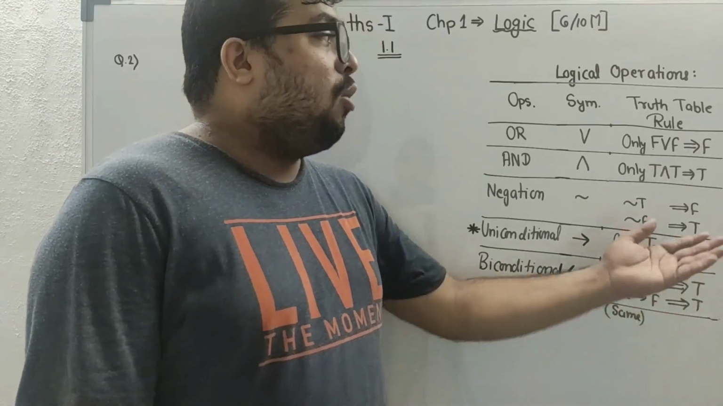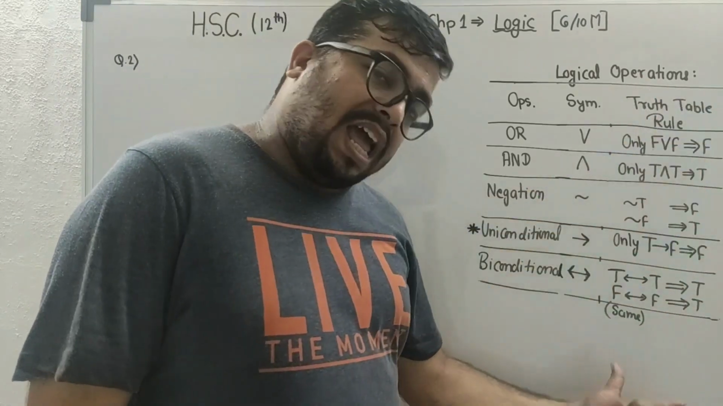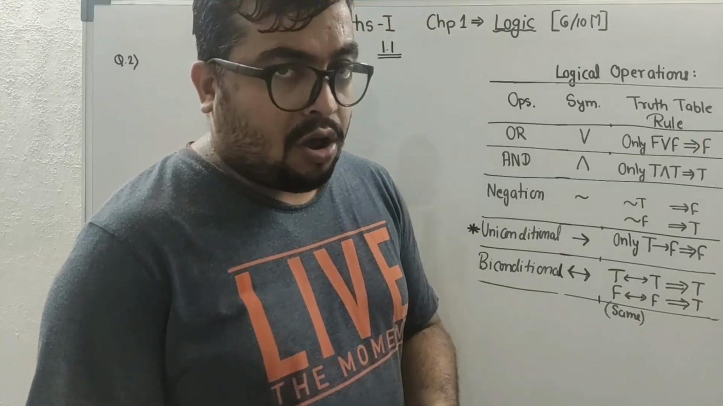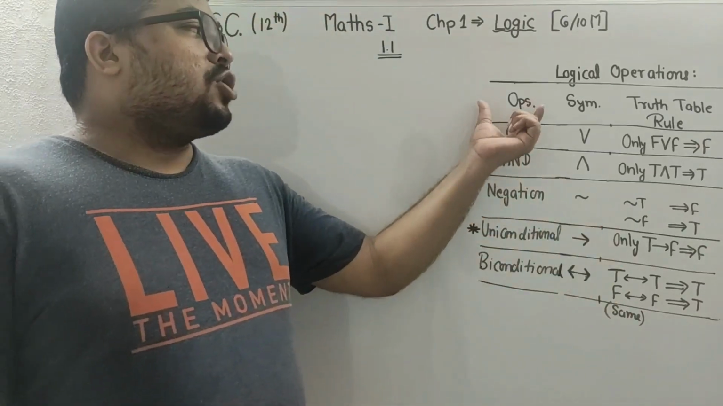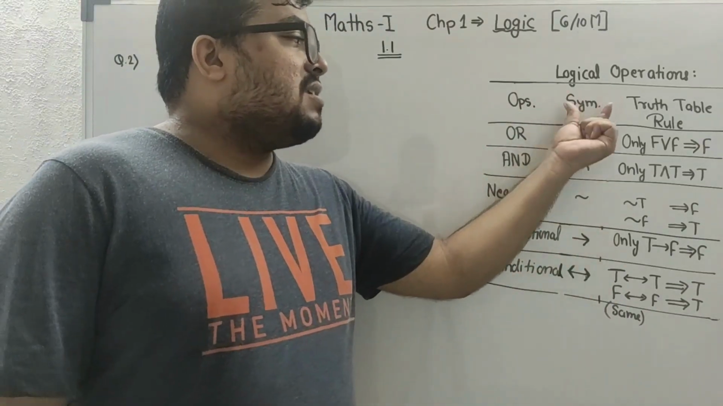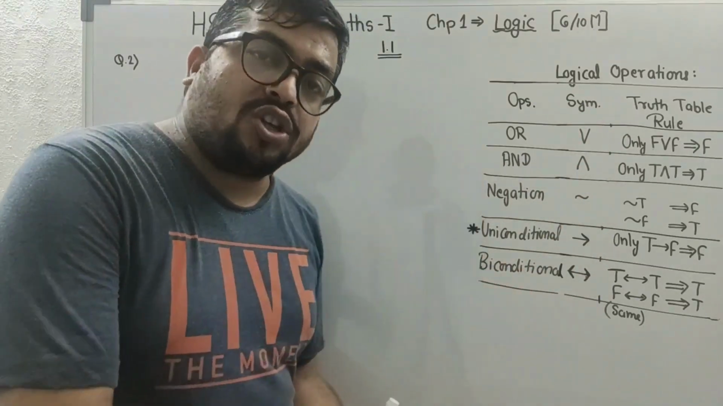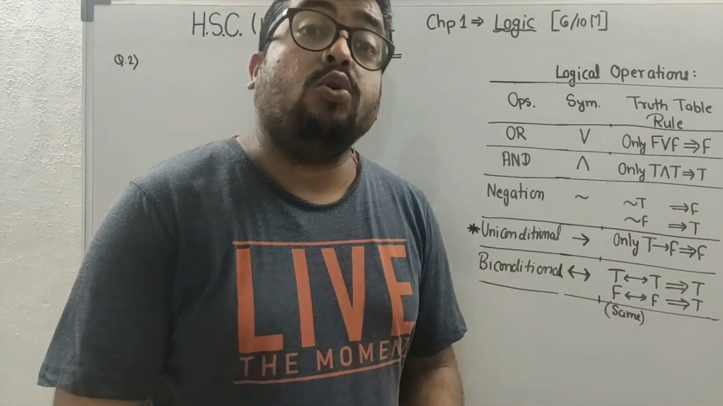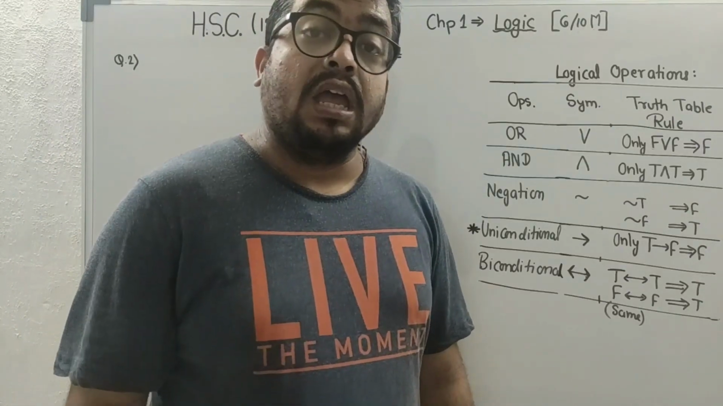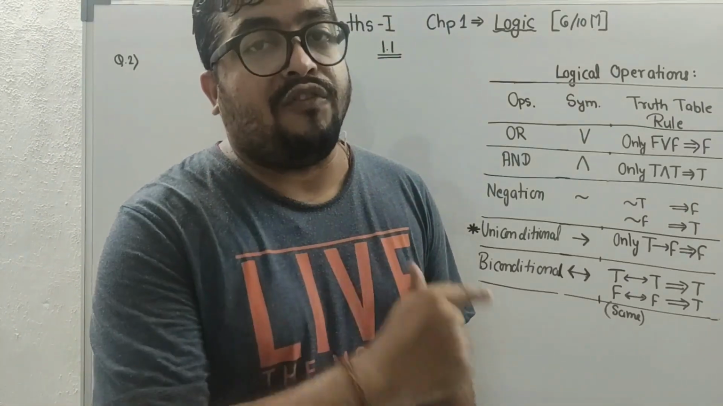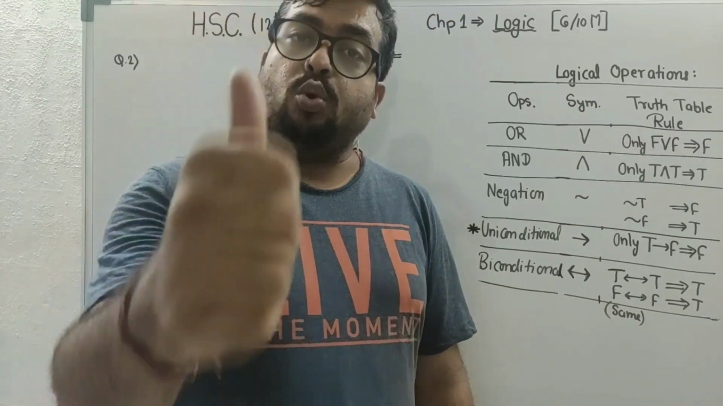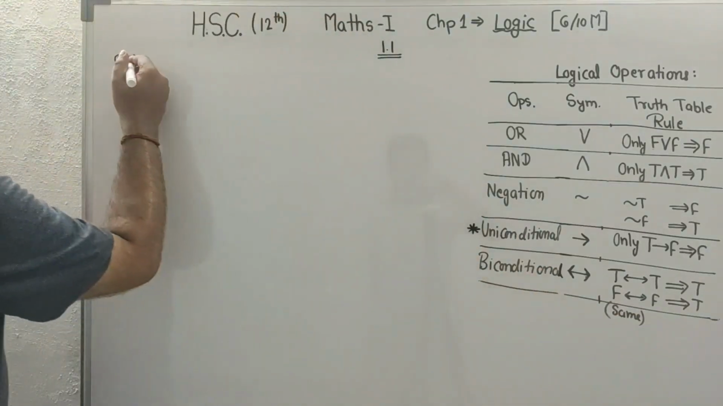Okay, students, how to use the truth table rule, I will show you later on. First, pay attention to the operations and the symbolic representation. Why? Because there are questions in 1.2 where you have to represent the statements in symbolic format. This is your question number 2. So let's start with question number 2, students.